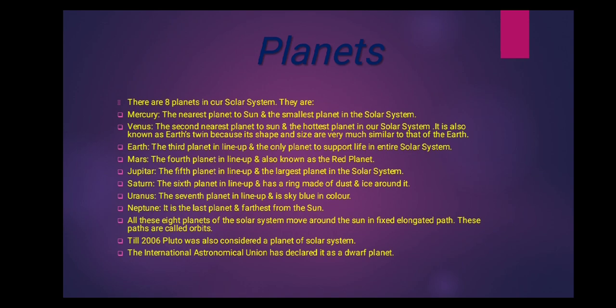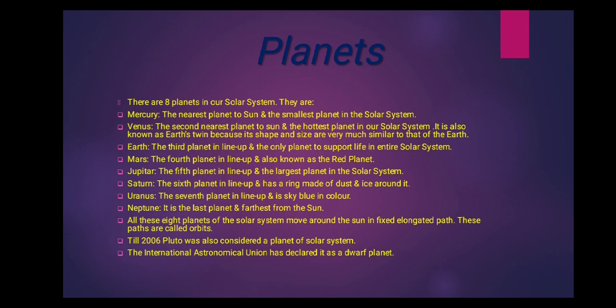According to the distance from the sun, their orbits also vary from planet to planet. Mercury is the nearest to the sun, so it takes only 88 days to complete one revolution, or to move once around the sun, while our earth takes 365 days and 6 hours to complete one revolution around the sun.